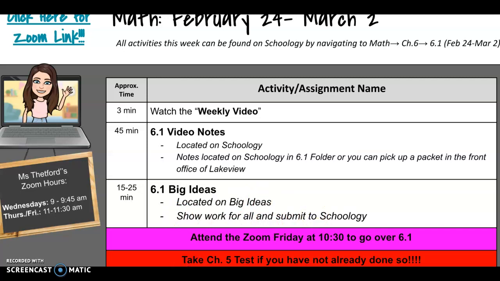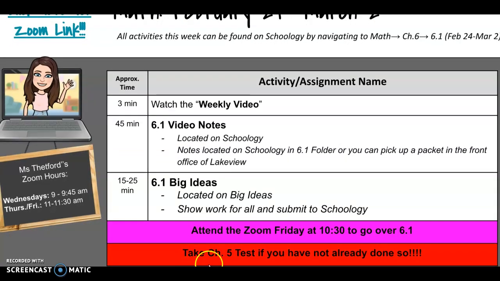So a couple things to highlight at the bottom. First, we have our Zoom at 10:30 on Friday. This is to go over 6.1 notes. So make sure that you have those done prior to 10:30. That way we can go over any questions that you have.